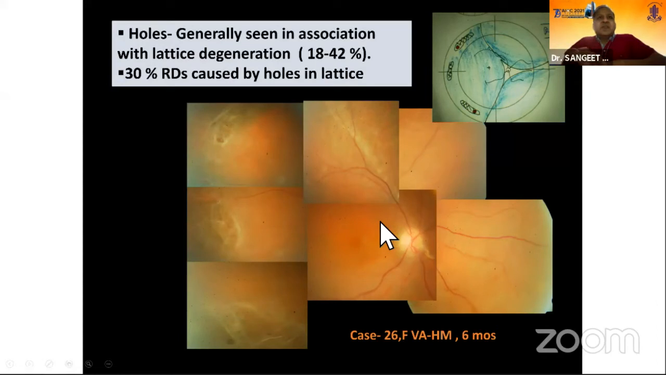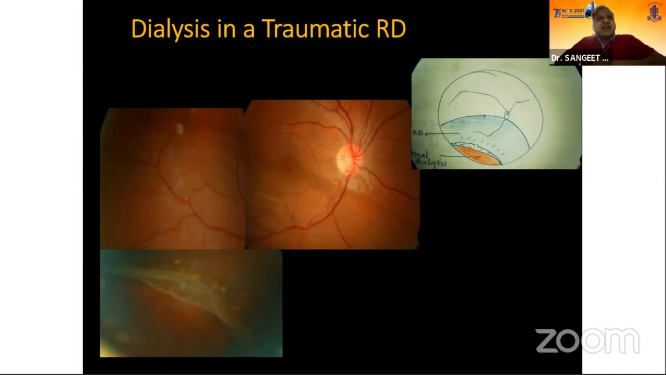The holes generally are seen in association with lattice degenerations, and they are present in about 18 to 40% of cases of lattice degenerations, and 30% of the RDs are caused by holes in lattices. And dialysis, again, post-traumatic dialysis.